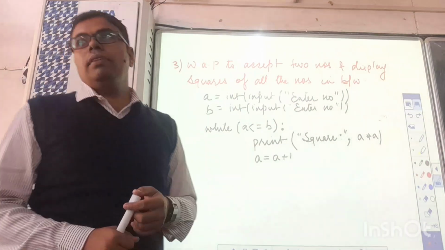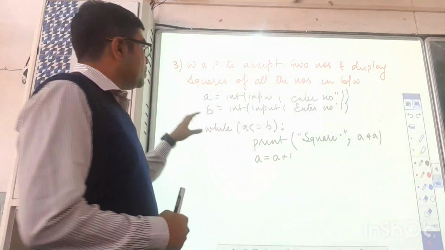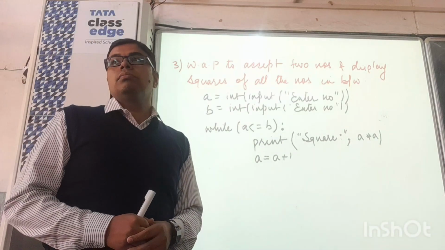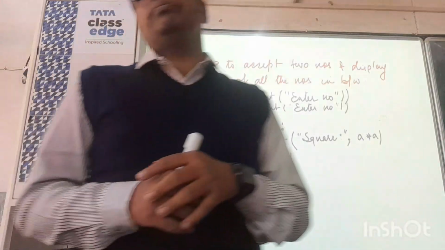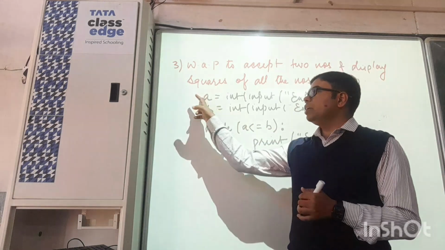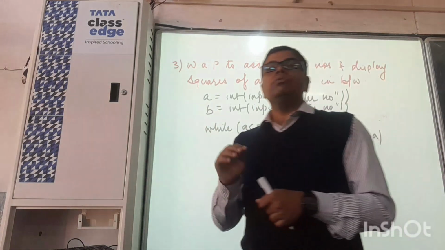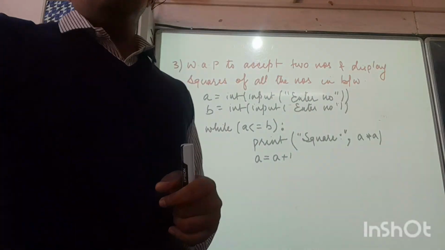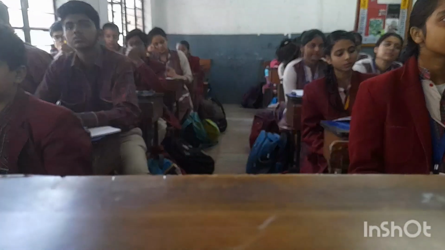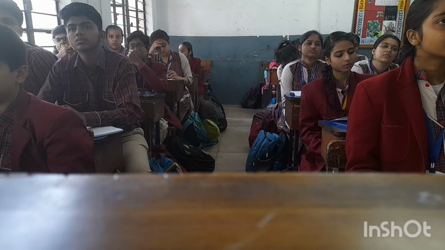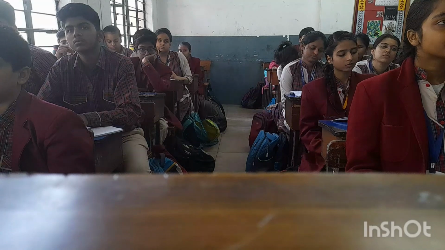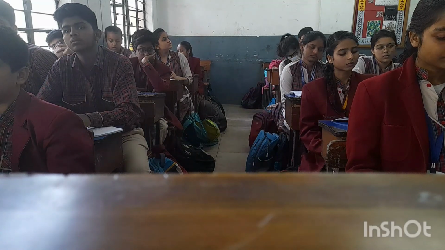Any doubt? Anyone is having? See, here we have considered that a should be smaller than b. Sir, how will we tell it what the user inputs? Here we have assumed that out of these two variables, a should be smaller. If a is the larger number, for that also we do have a solution. But since we have not discussed control structures, if else, so this situation could be sorted out using if else. But since we have not discussed that, we are assuming over here that a is smaller than b.